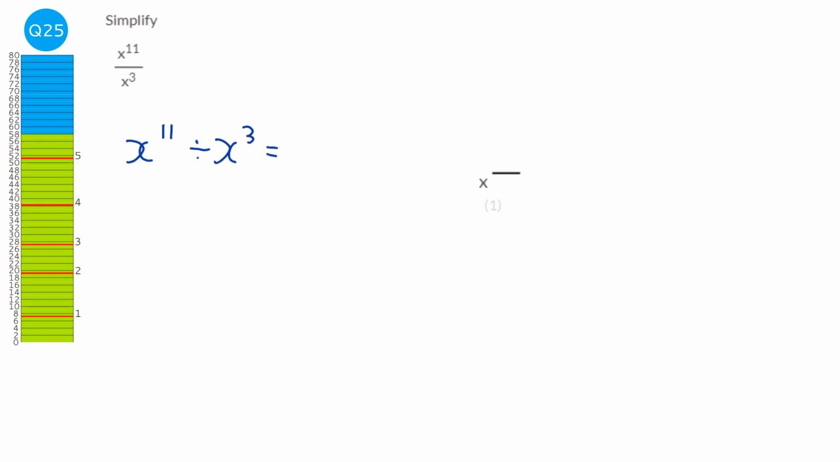Indices rules say that when you divide two powers with the same base, you subtract the powers, so it becomes 11 take away 3. 11 take away 3 is 8, so that's x to the power of 8.